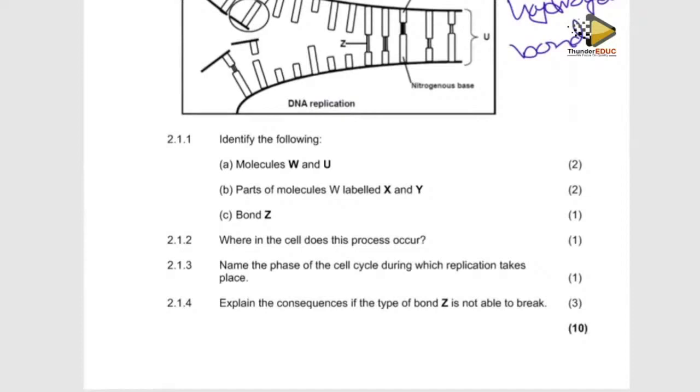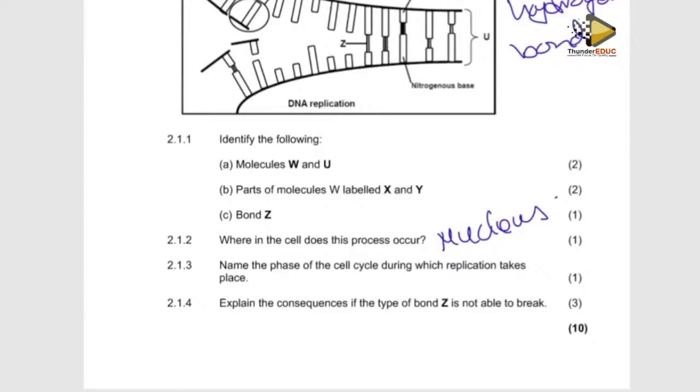And then they're saying, where in the cell does this process take place? Where does DNA replication take place in the cell? They have given you the answer, because you know that DNA is only found in the nucleus of the cell. If you are talking about this kind of DNA replication, leave alone the mitochondrial DNA and the chloroplast DNA. Where is it found? It's found in the nucleus. It's like asking you, where is the king found? He's found in the palace. Simple. So this process occurs in the nucleus. Yeah, simple. And then they are saying, name the phase of the cell cycle during which replication takes place.